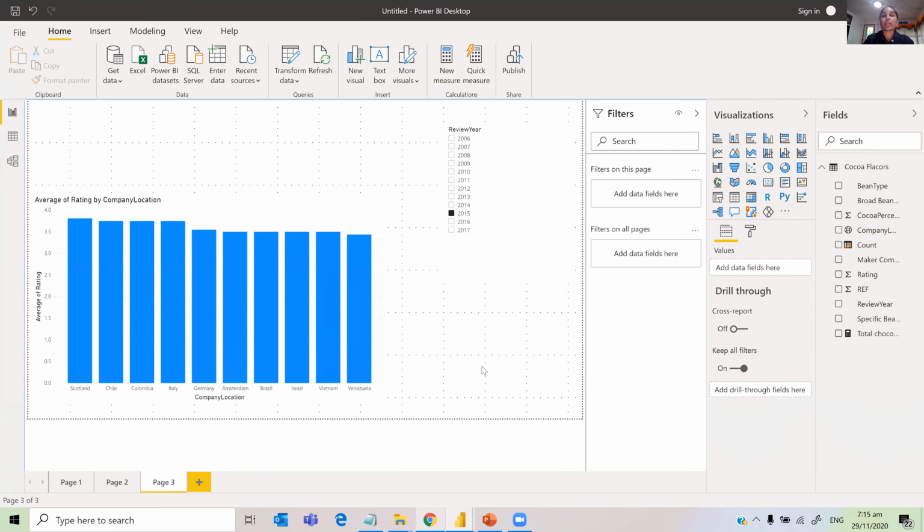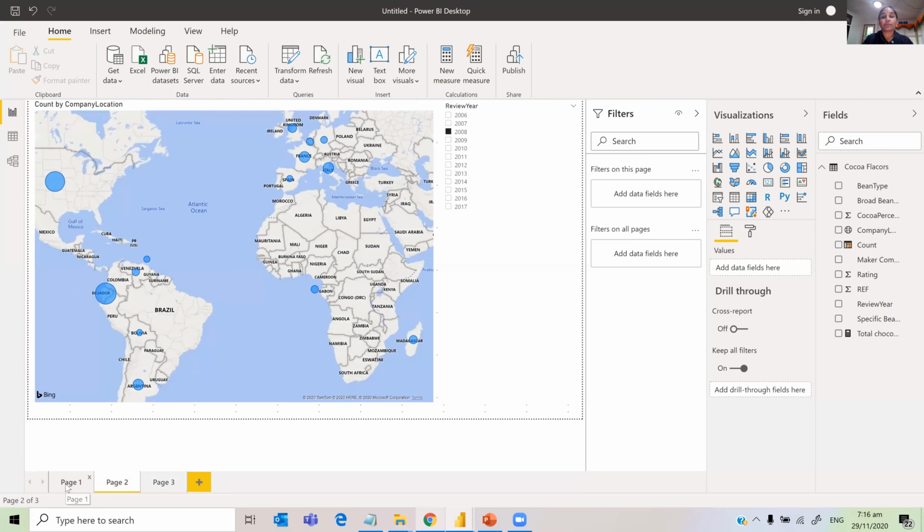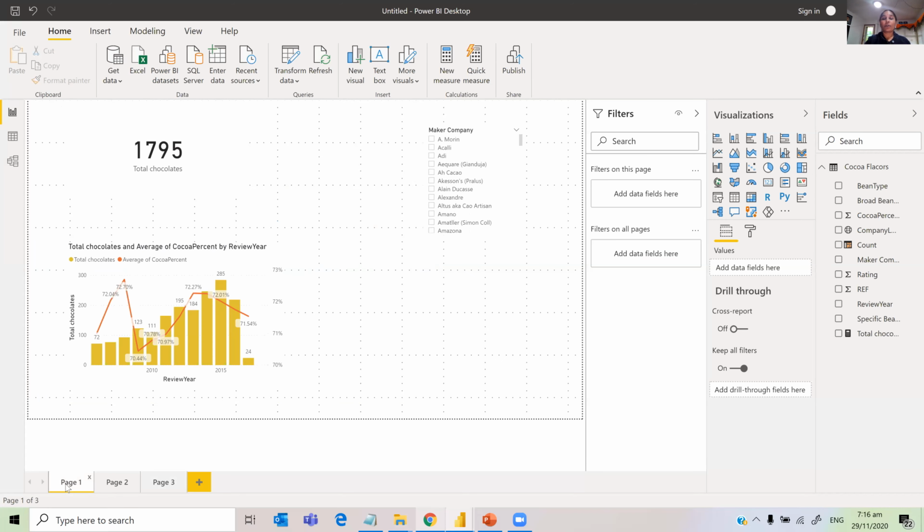So this way, I think we'll stop using this data set here because of the time constraints. So this way you can start answering your questions and then create the report nicely to display to the target audience, and try and follow best practices, which is for another session. I'm not covering best practices here. I'm just covering the basics.